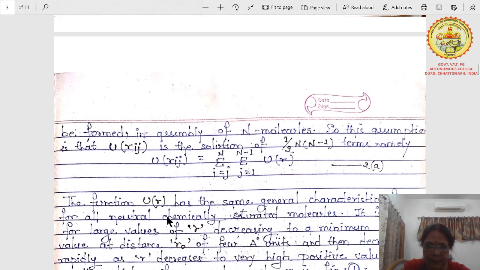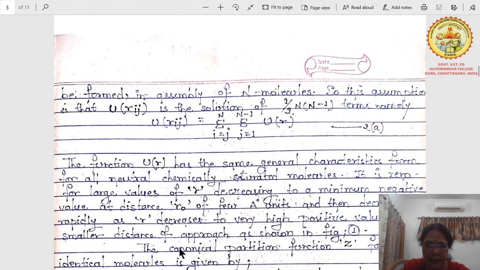Then U(r_ij) can be written as a summation over i equals j up to n, summation over j equals 1 to n minus 1, because you have to take the total number of molecules. So U(r_ij) equals the summation of i equals j to n, summation of j equals 1 to n minus 1 of u(r). This is equation number 2a.